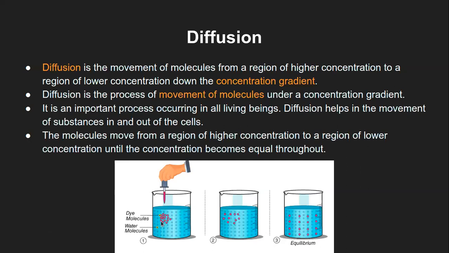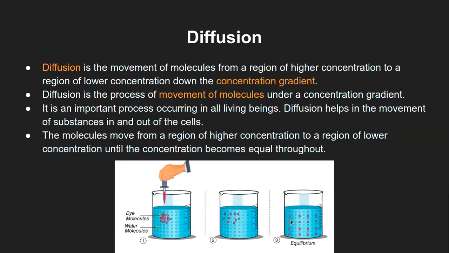And when you drop a dye molecule, this area where the drop is now, that is the area of high concentration, and the rest of the water is the area of low concentration with respect to the dye molecules. So this is the higher concentration of the dye. This is almost no concentration, that is the lower concentration of the dye. So it will start diffusing from higher concentration to lower concentration, and it will spread out equally throughout this water, which is called equilibrium.